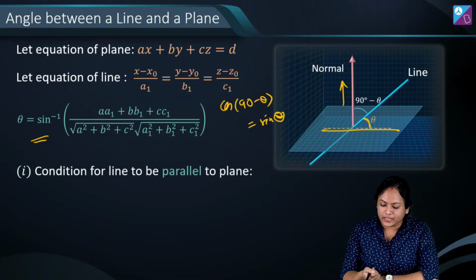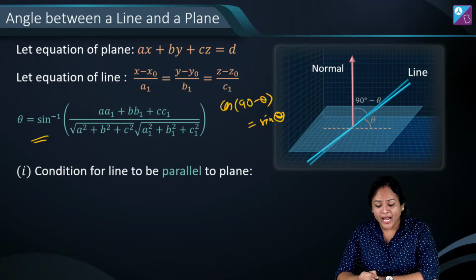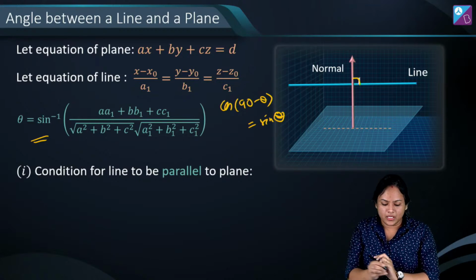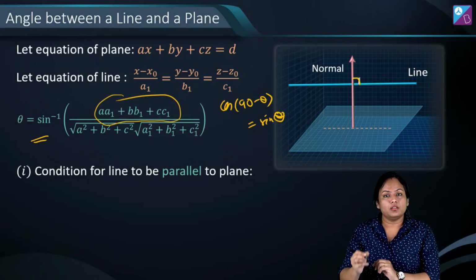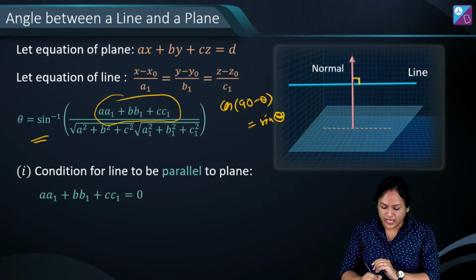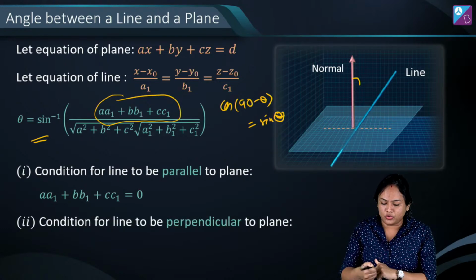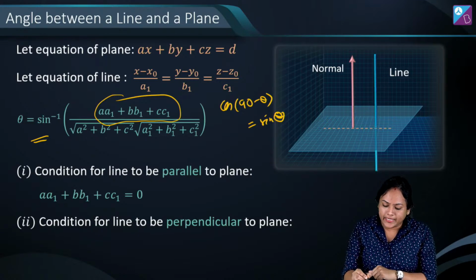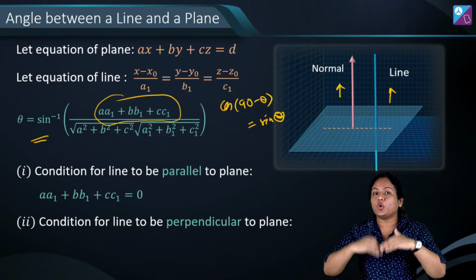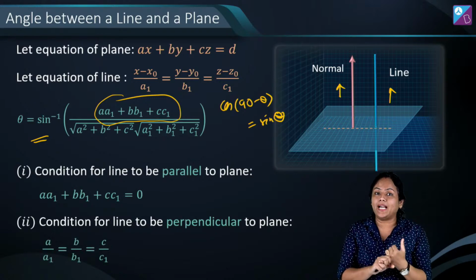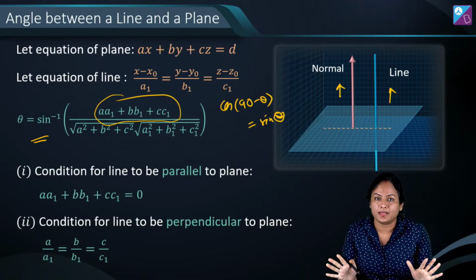Now suppose अगर यहाँ पर line parallel to plane हो जाती है, that means it will be perpendicular to the normal. So this part will become what? 0. And अगर लाइन पैरेलल की जगह परपेंडिकुलर हो गई है प्लेन के, so it would look somewhat like this. And यहाँ पर लाइन एंड नॉर्मल आर गोइंग इन द सेम डायरेक्शन, so their ratios will be same. ठीक है? तो पैरेलल एंड परपेंडिकुलर की ये दो कंडीशंस हैं.